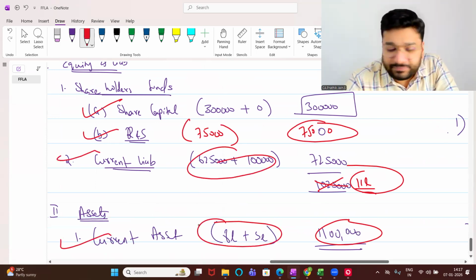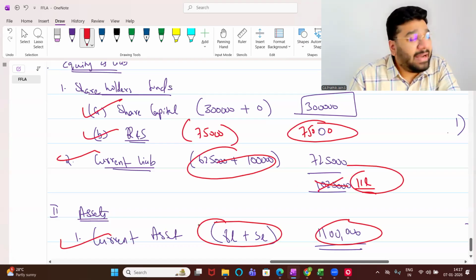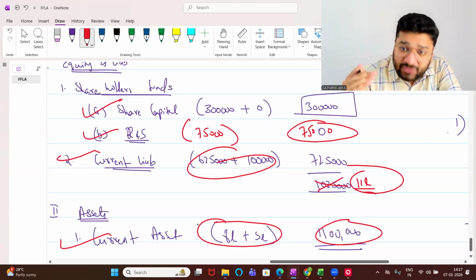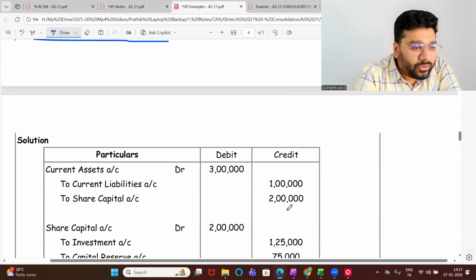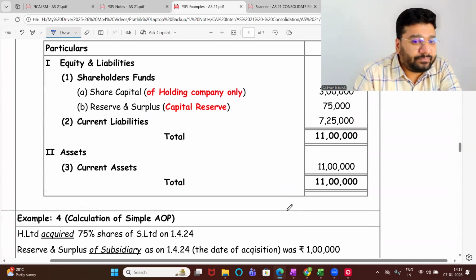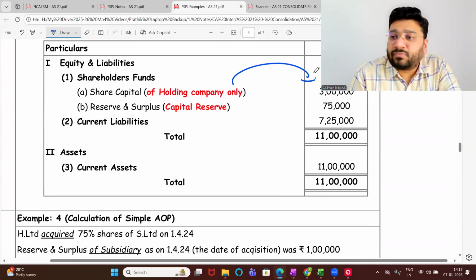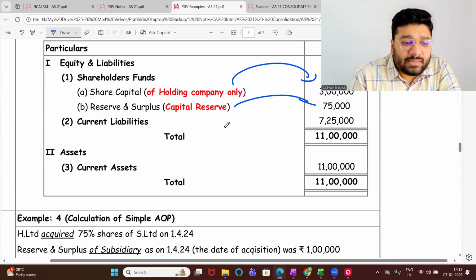Any difficulty? Don't learn by heart. Learning by heart will not help you. Based on the question, we have to make the answer. Okay, not okay? Online people, okay, not okay? Okay, sir. Holding company's capital reserve, current liability of both the companies, current asset of both the companies.